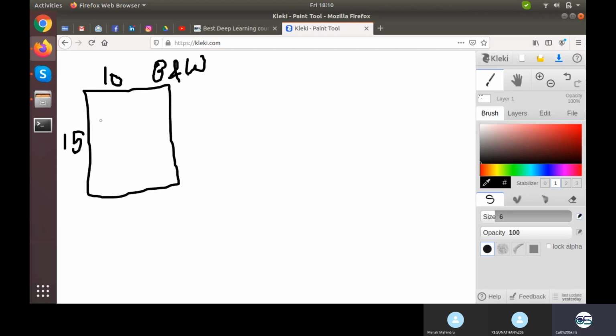So only one channel is right there. So how many total number of pixels? There will be a total of 150 pixels right there. So just drawing a sample of this sort of stuff. So there will be 150 pixels out there.